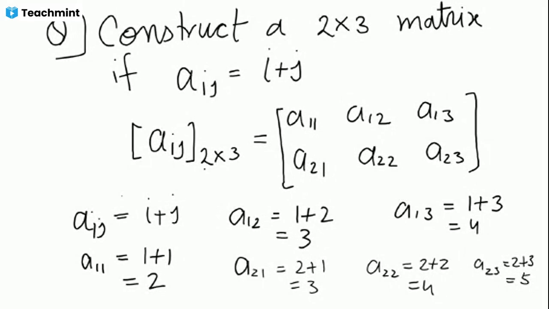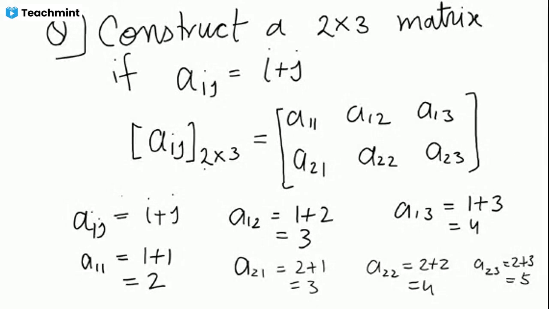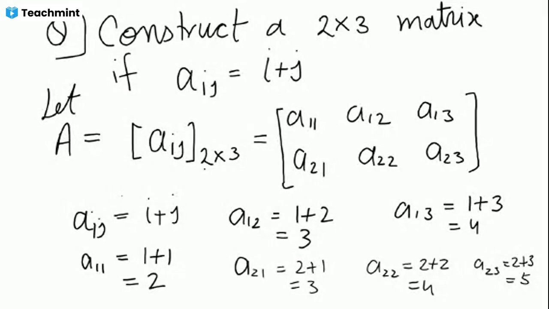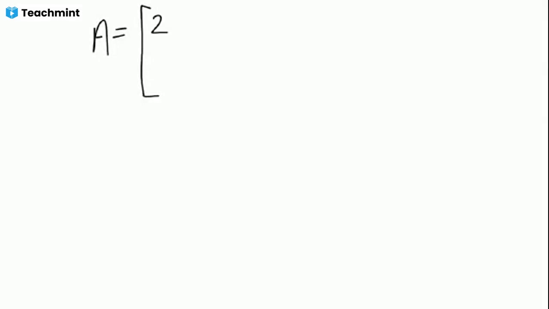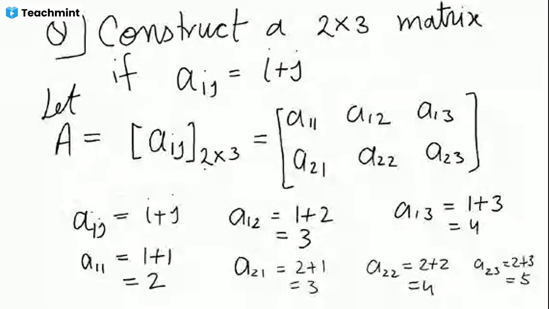Alright. Now we need to put the values here to construct the required matrix. Let matrix A be what we need to construct. The required matrix A has A11 as 2, A12 as 3, A13 as 4.